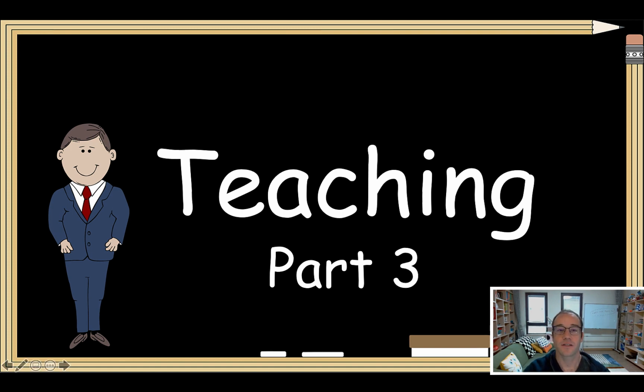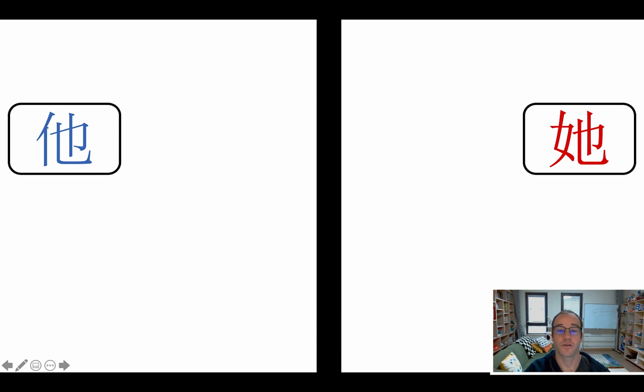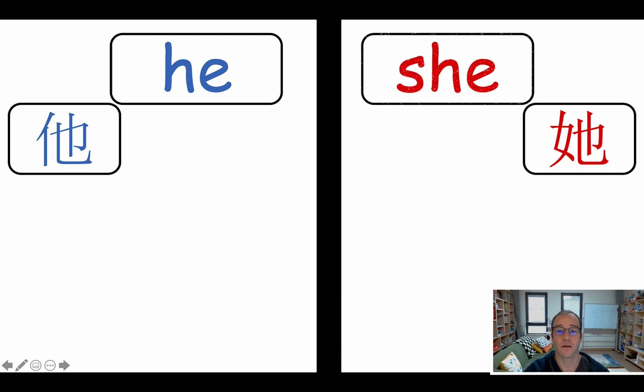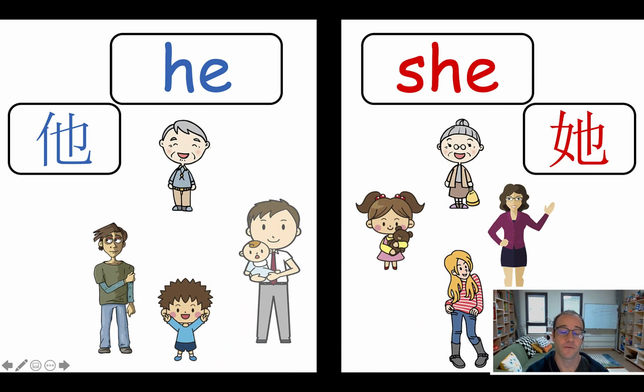All right, teaching part 3. Okay, so the next part of the scaffold, the next part of the lesson, I just want to make sure the students know these 2 words. I think in grade 3, they're all going to know it. In grade 2, depending on the level of your students, they might or might not. But, you know, it's good for you to review it just to make sure you're not assuming they know anything. So he and she, and then show all the family members.